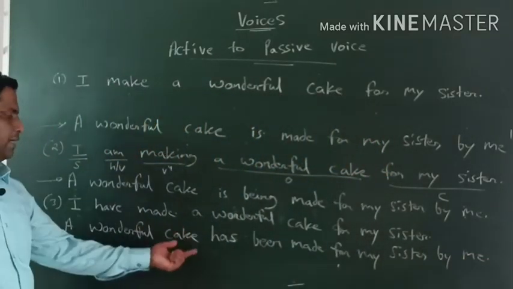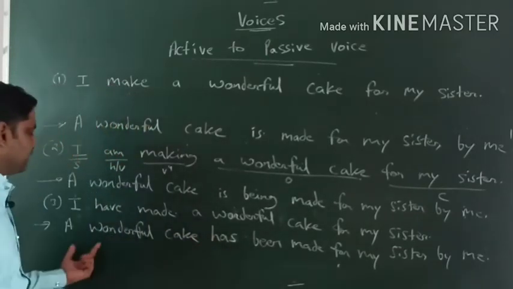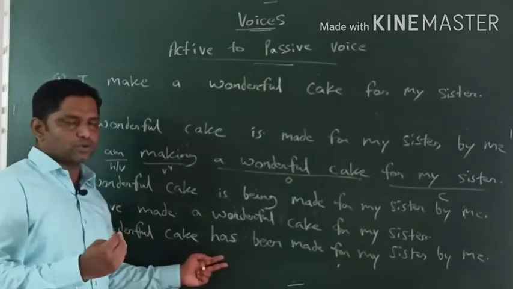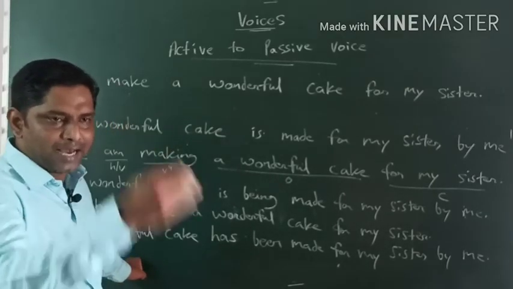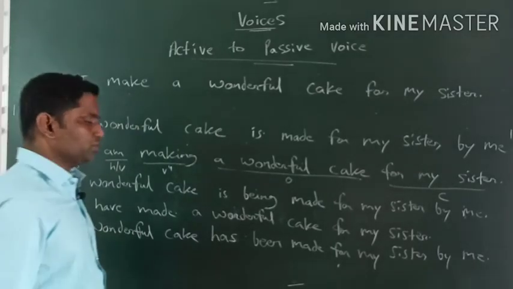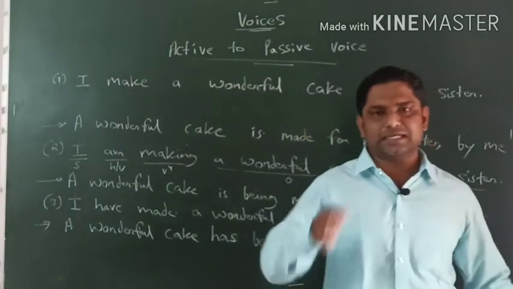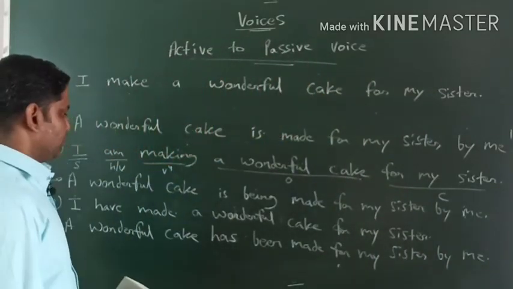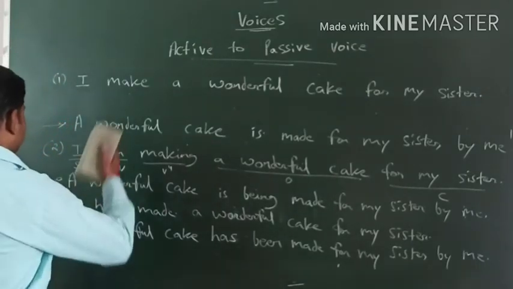Okay, a wonderful cake has been. Why have I used has over here? Because a wonderful cake, it's kind of a name, right? A naam hai, that's why we will use has. According to the golden rule, whenever the sentence starts with I, you, we, they, we will use have. And if we get he, she, it or a name, then we will use has, right? The golden rule is important. In my very first class, I told about the golden rule. Hope you are following that rule. So here we have done with the treatment. Let's check out more examples.